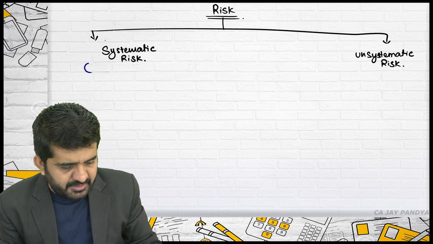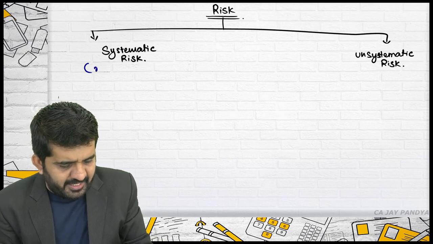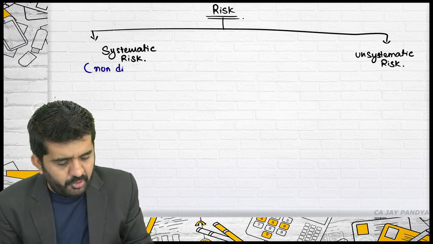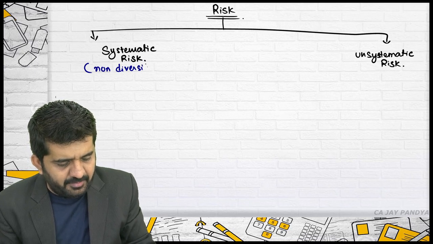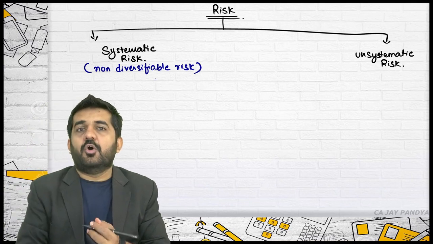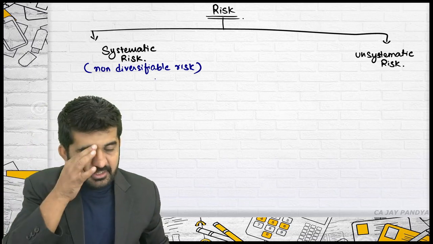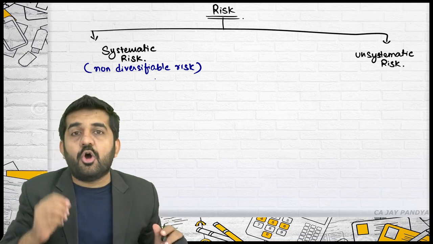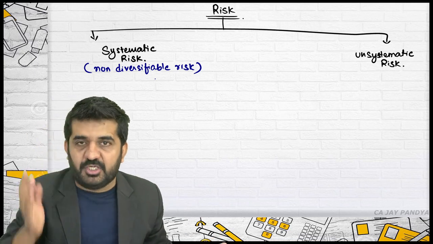Systematic risk is also termed non-diversifiable risk or undiversifiable risk. Is it correct? This risk cannot be reduced through diversification.